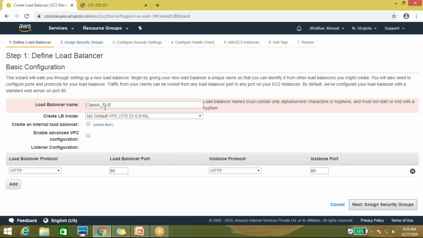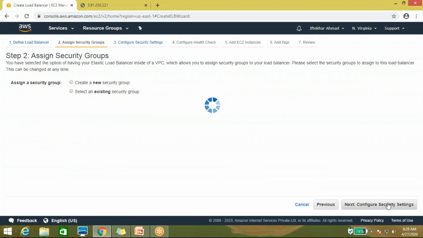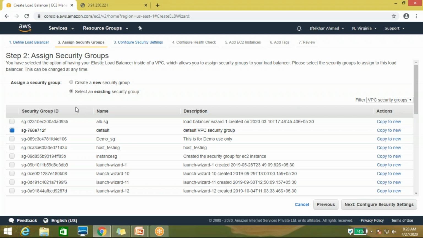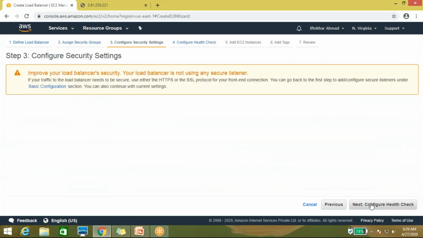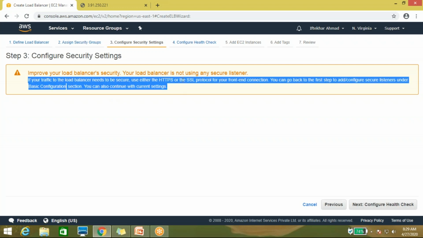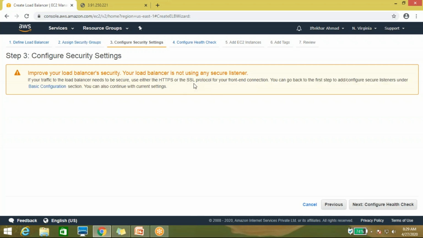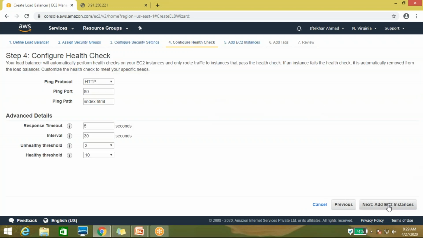It will not take special characters. Now it's asking to choose a security group. Let me choose demo. Here you can see a warning message. Why is it showing that warning? It is about HTTPS. You haven't selected it, so whatever you are creating is not secure. That type of message is showing. Let it be.